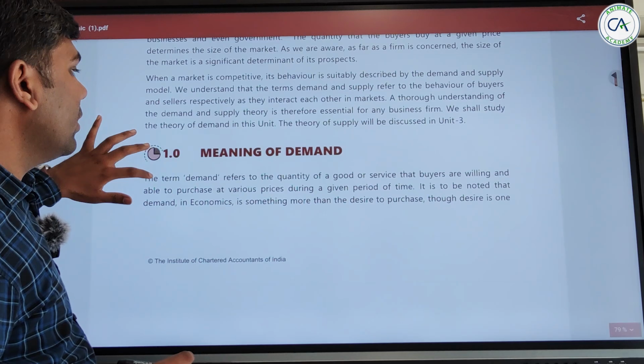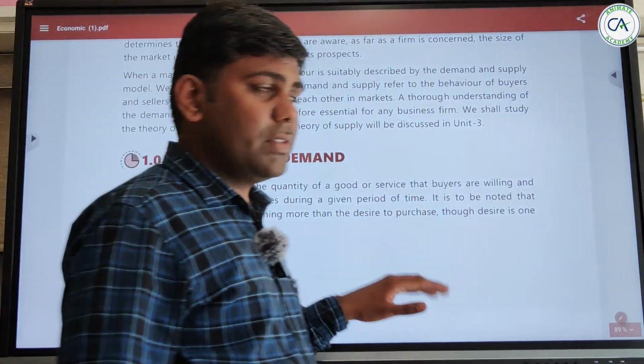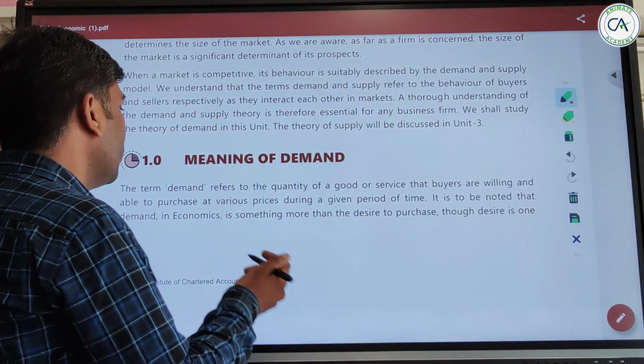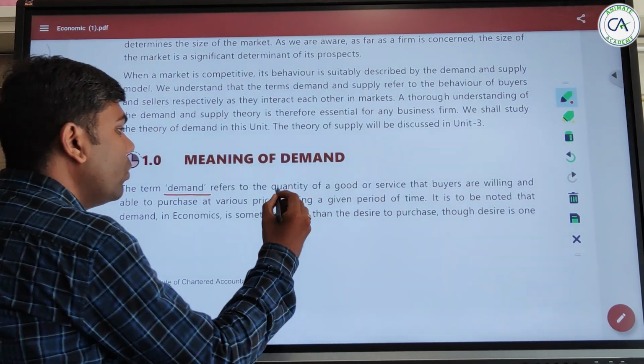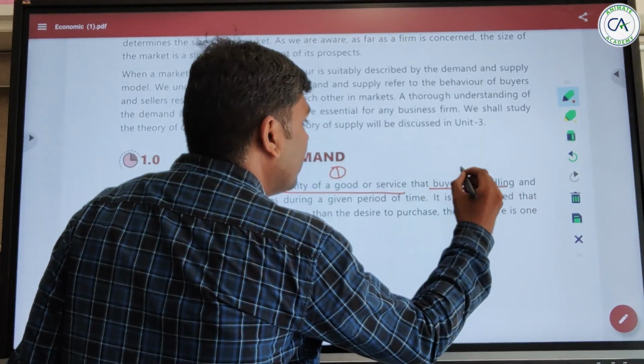The term demand refers to the quantity of goods and services that the buyers are willing to purchase.